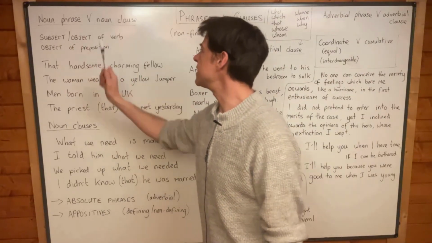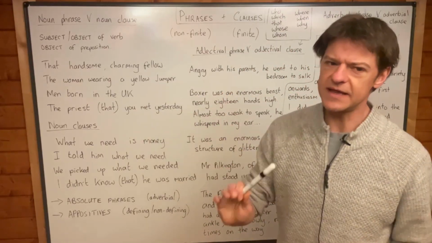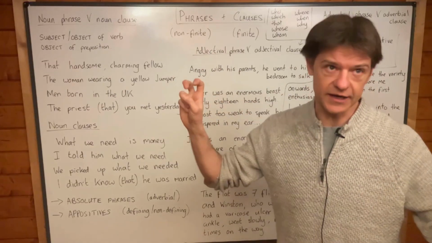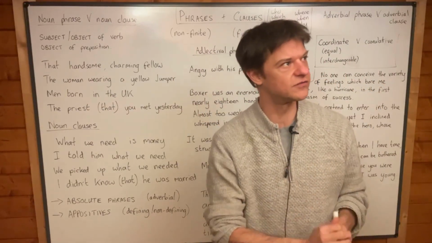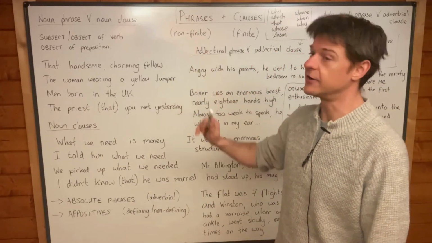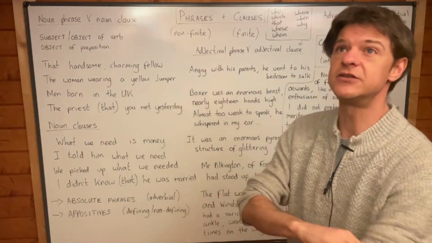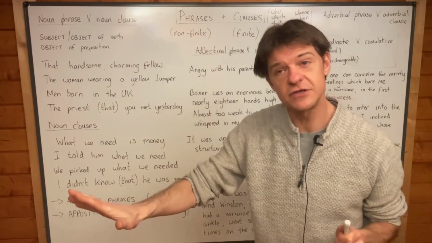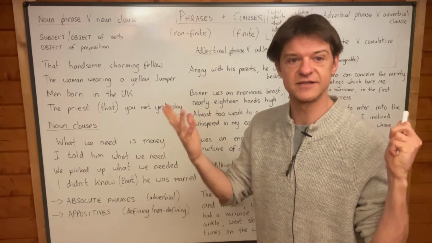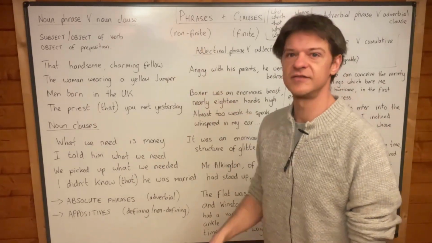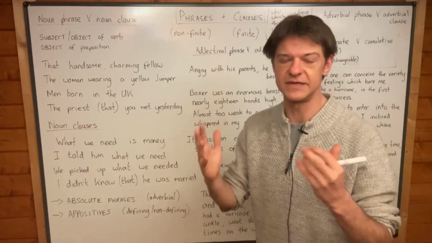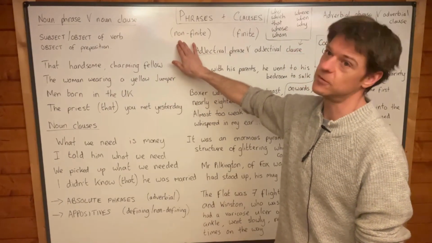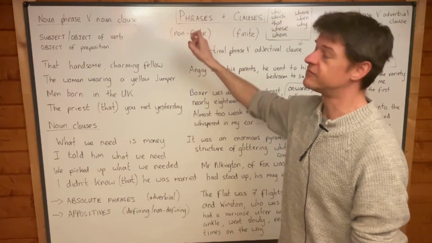But let's start with noun phrase and noun clause. And I want to make it very clear that when I say phrase, I mean a non-finite clause. I've noticed that online lots of websites call phrases non-finite clauses. Okay, that's fine. They just mean that it doesn't have a doer, yeah? Because non-finite verbs don't have a doer, do they? They don't have an overt subject. And so a phrase doesn't have a subject and a verb. It doesn't have a finite verb. It has a non-finite verb, and perhaps that's why they call them non-finite clauses. But I'm going to call them phrases, okay?